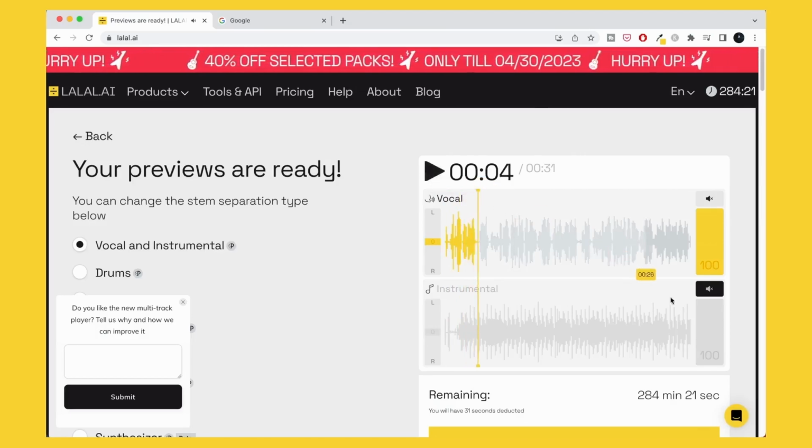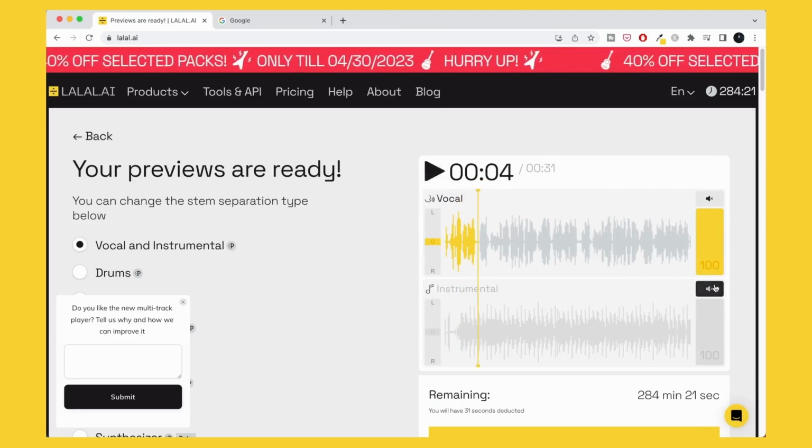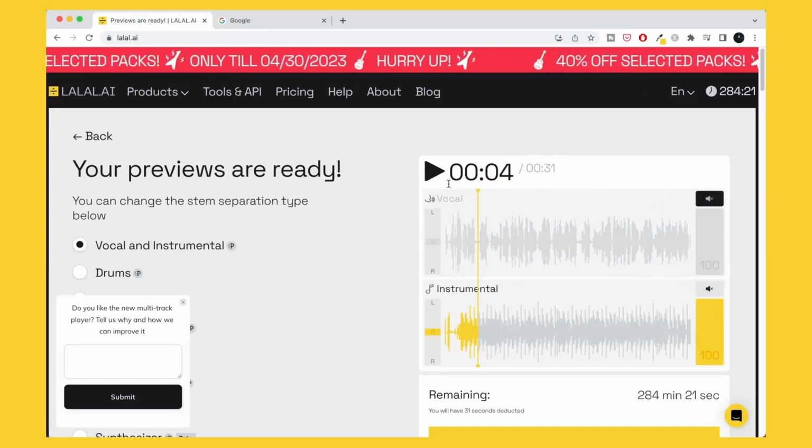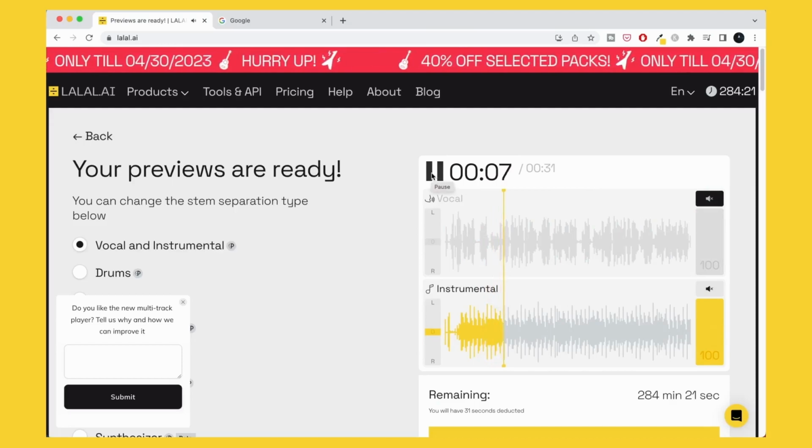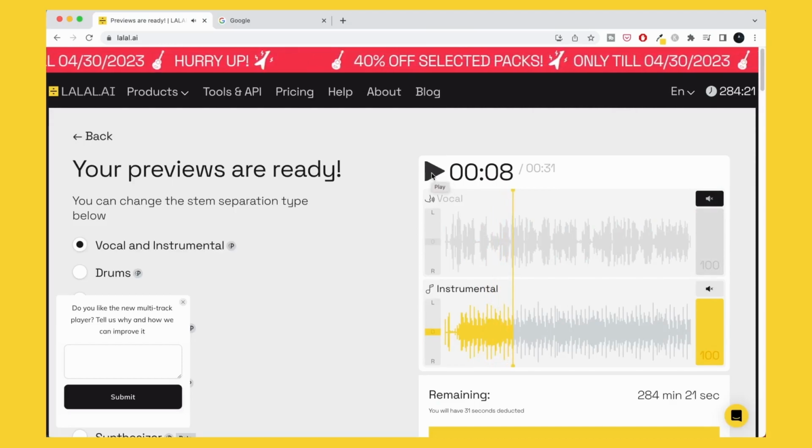So that's some of the vocal, which sounds pretty good. And then we can go ahead and listen to the instrumental as well. And they both sound pretty well isolated, and what's nice about having both the vocal and the instrumental is we are going to only be using the vocal, but the instrumental will come in handy when we are warping things later in Ableton. And before jumping back to Ableton, I wanted to give you a quick tip.